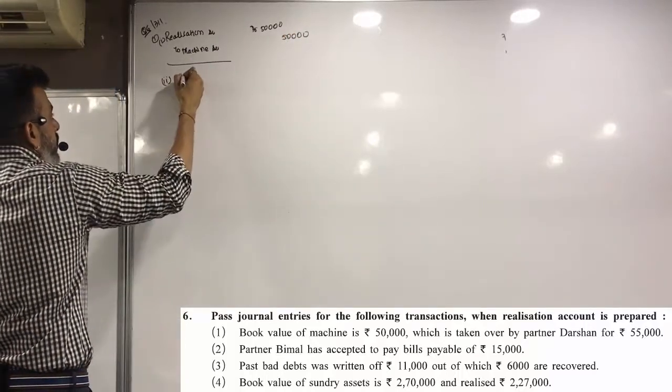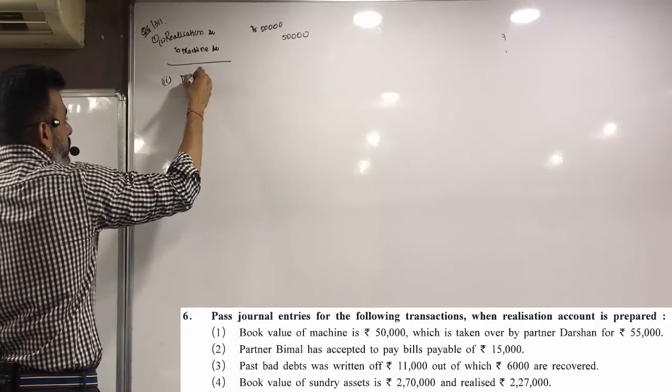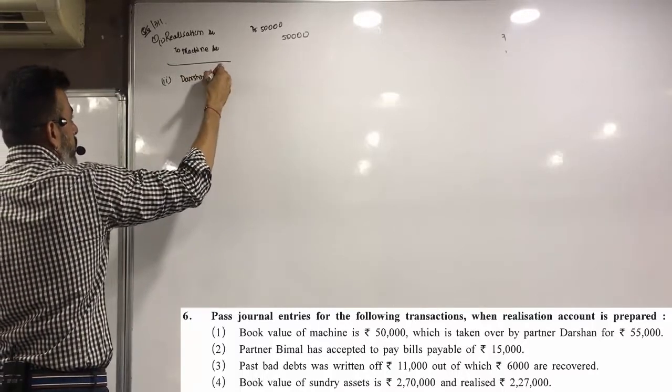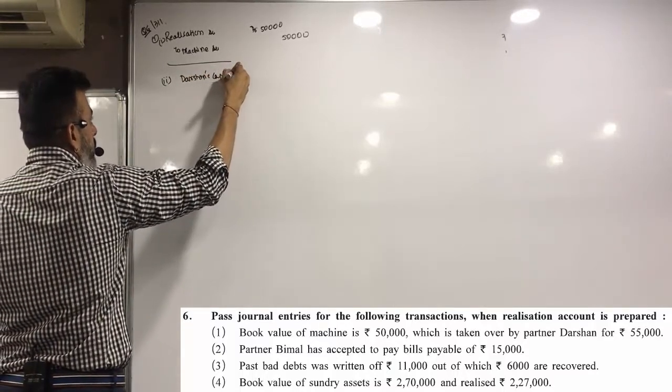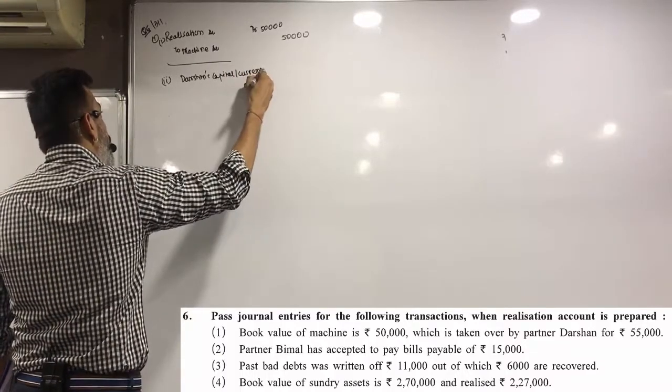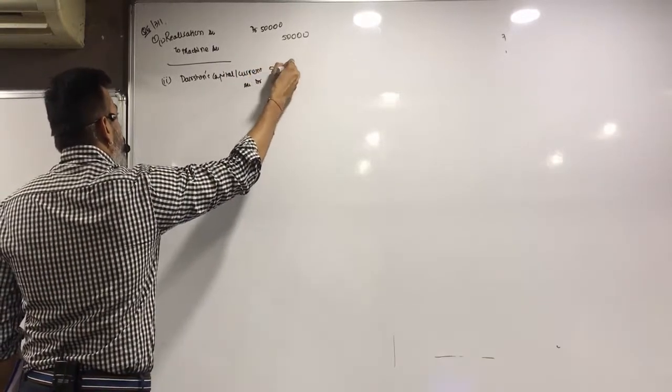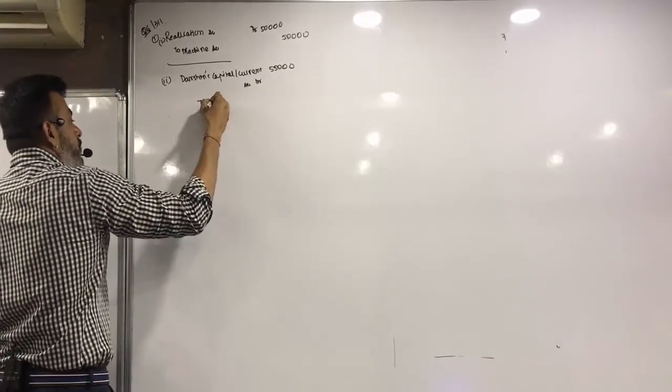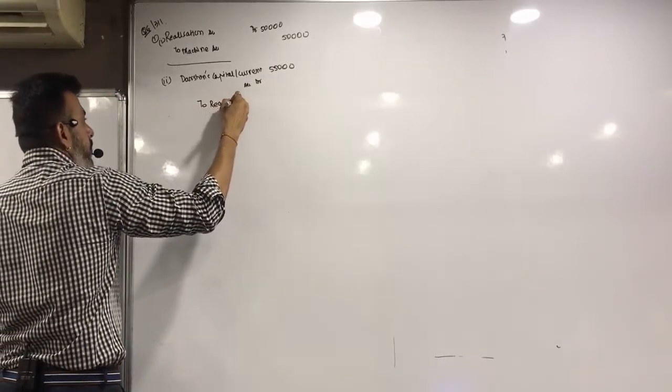Second, Darshan's capital / current account debit 55,000 to realization account.